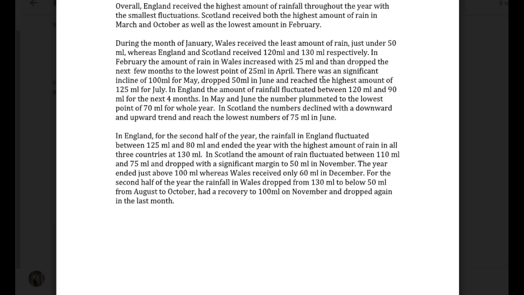Okay, fine. In England, the amount of rainfall fluctuated between 120 and 90 ml for the next 4 months. In May and June, the number plummeted to the lowest point of 70 ml for the whole year. In Scotland, the numbers declined with a downward and upward trend and reached the lowest numbers of 75 ml in June. This is really interesting.